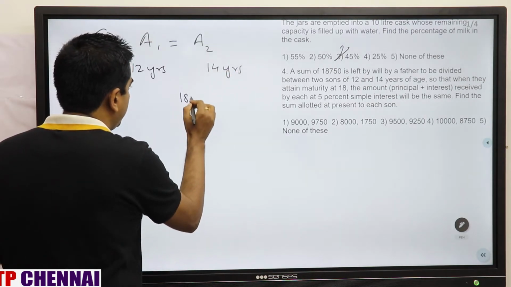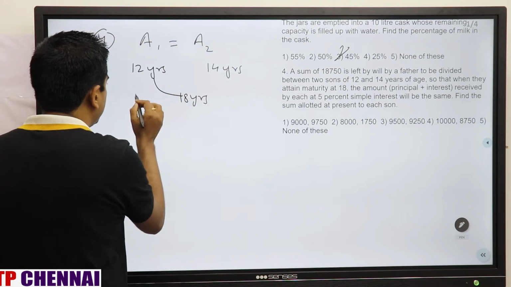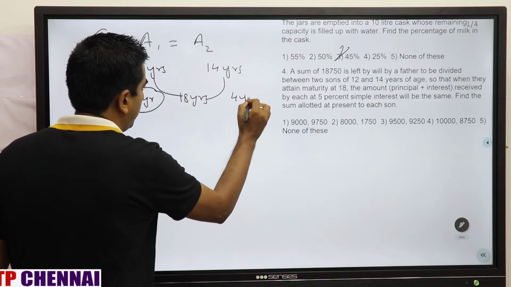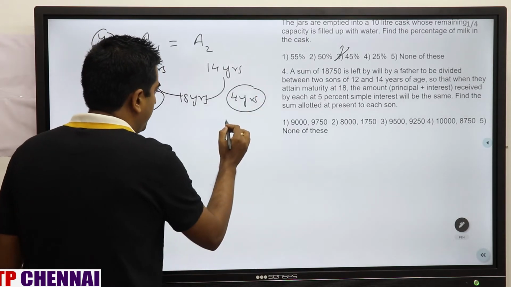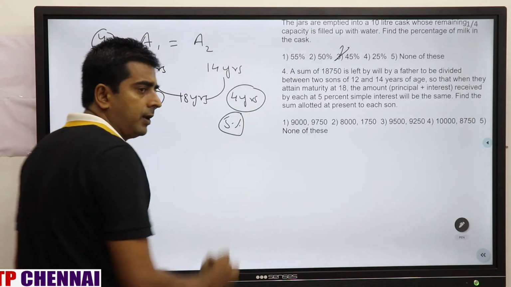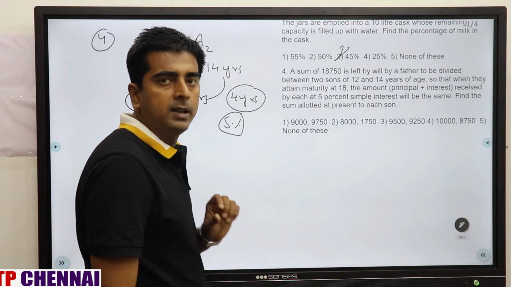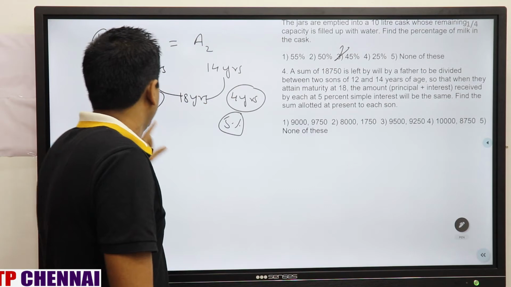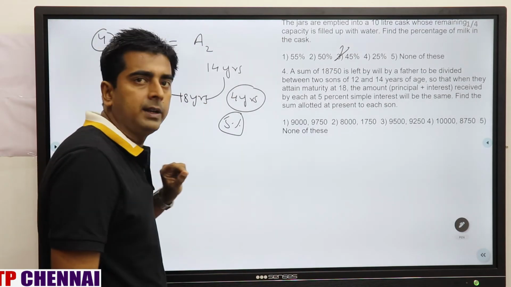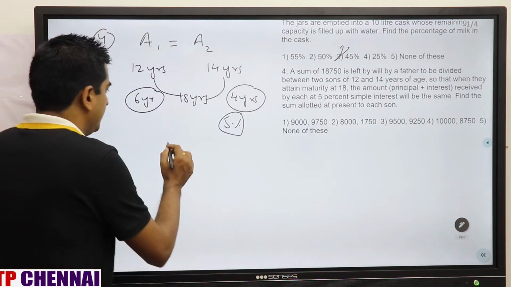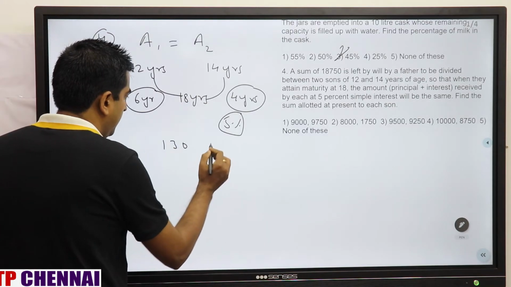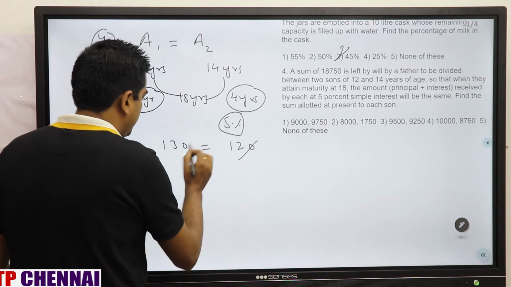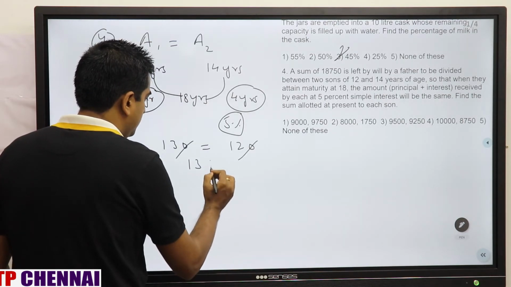First son is 12 years, second son is 14 years. When both of them reach 18 years, how much gap is there for the first son to reach 18? 6 years. Second son, 4 years, and the rate of interest is 5%, which is common for both sons. So amount is principal plus interest. Interest is 6 into 5, 30, plus principal 100, so 130 for the first son. Second son, 5 into 4, 20, plus 100, 120. So what is the ratio? 13:12.